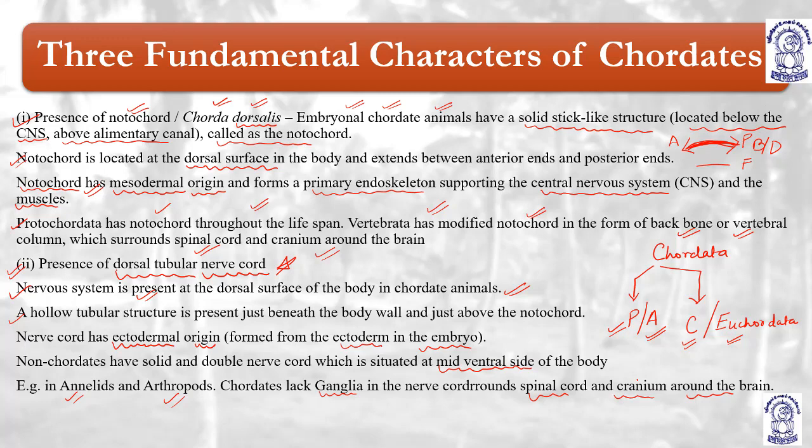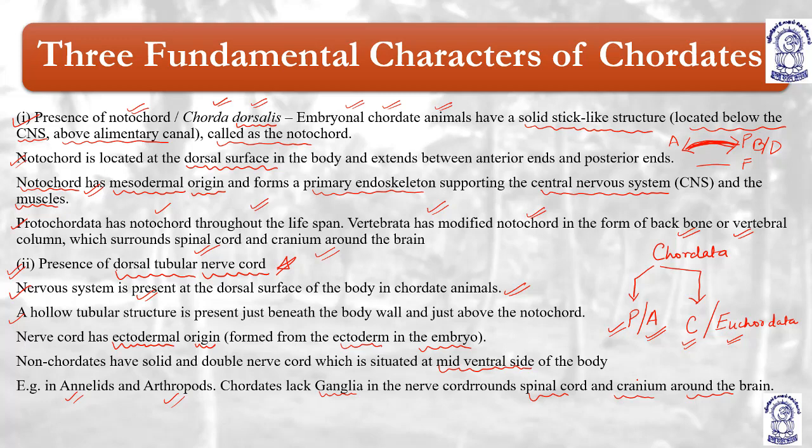In Vertebrata, the notochord can be seen in embryological stages, but later on it is converted into the vertebral column. The vertebral column has in the center the spinal cord, having the spinal canal or central canal, and it also covers the brain in the form of cranium.